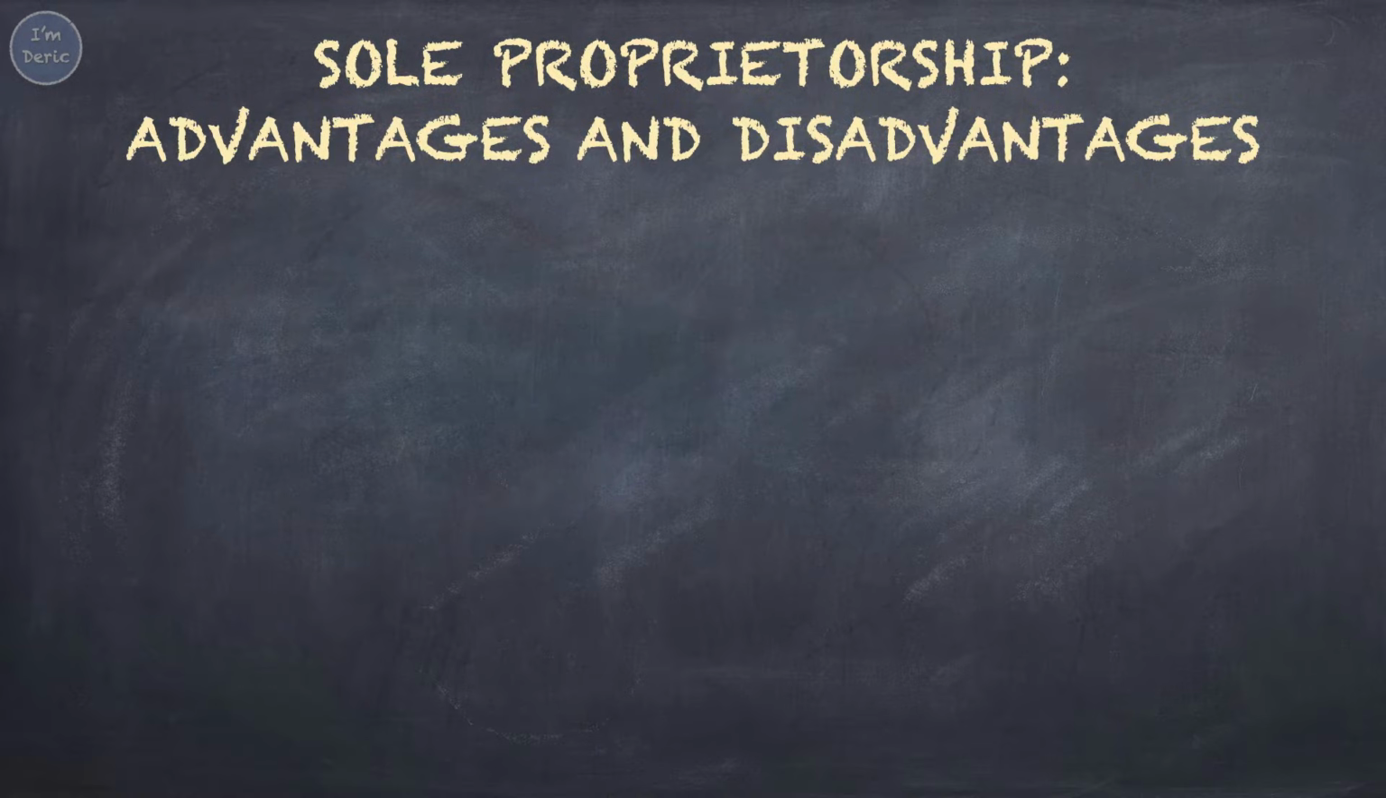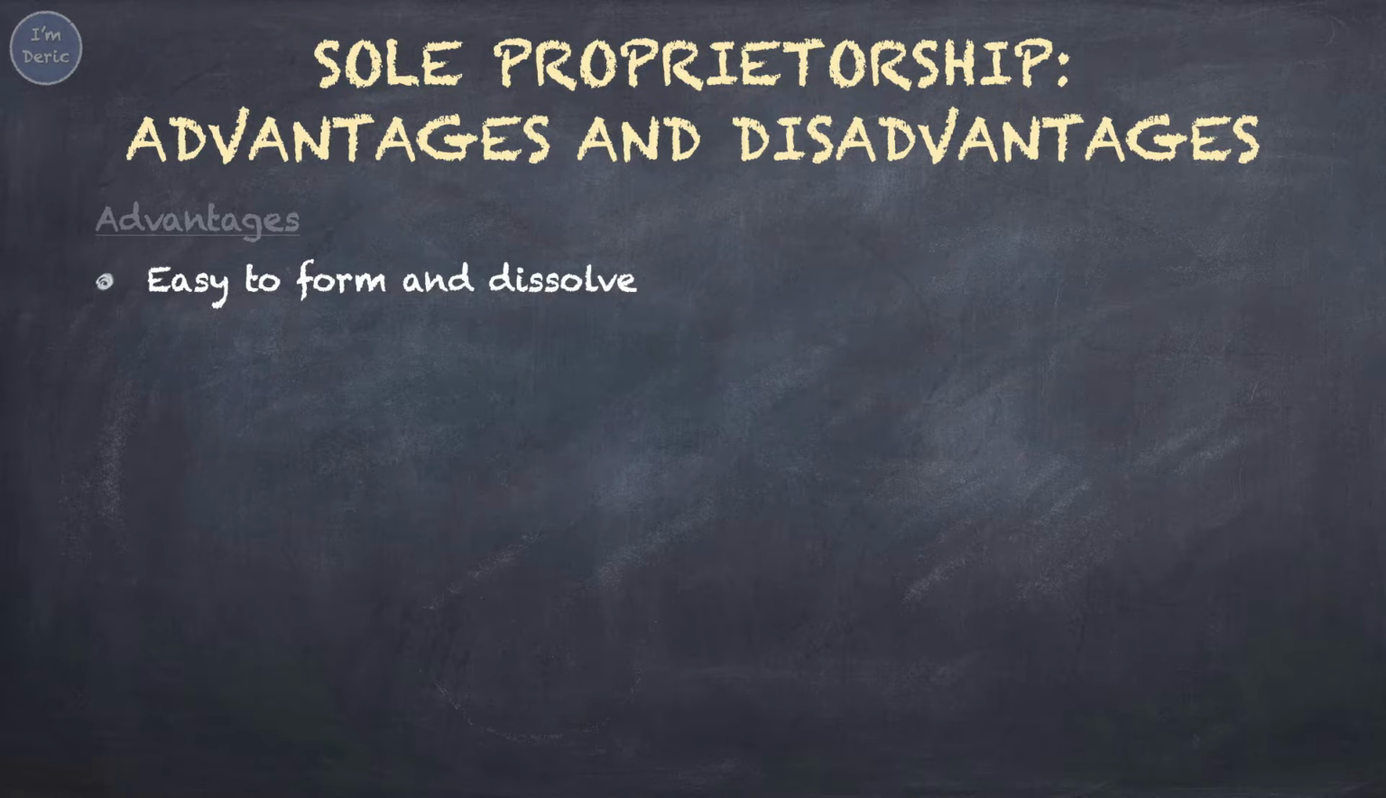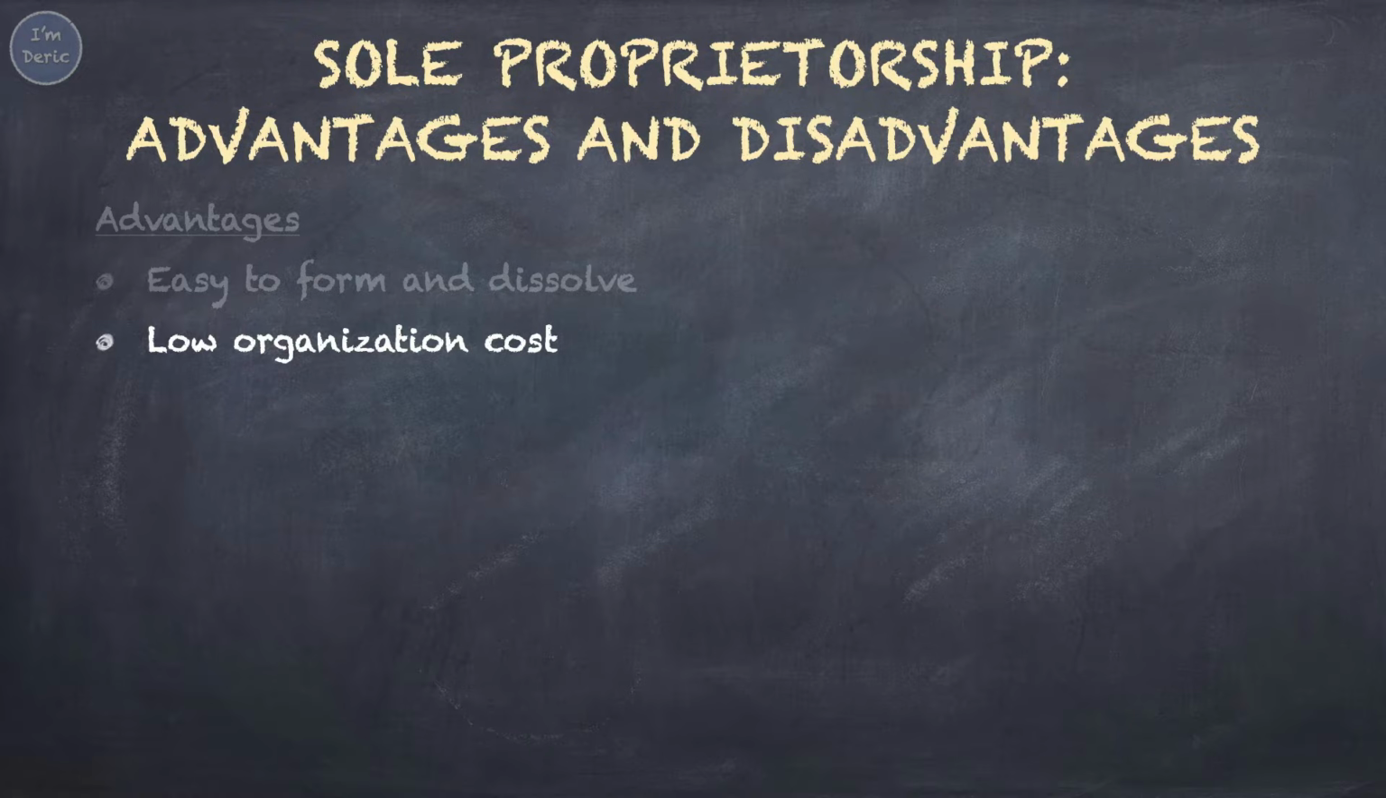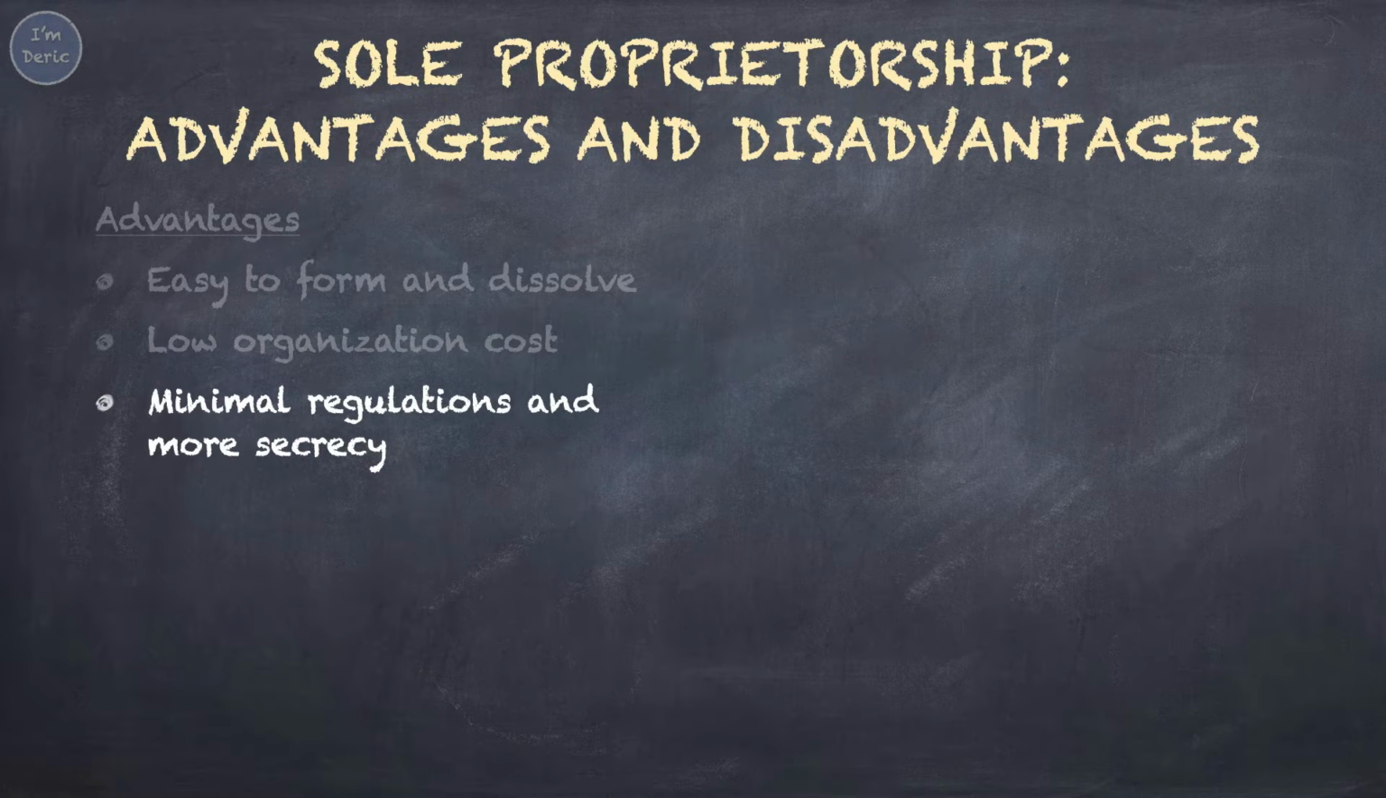For sole proprietorship, there are some advantages and disadvantages. The advantages include: it's easy to form and dissolve. Dissolve means to close. Low organizational cost. You just have to pay less than $100 to register for the company's name. Then you can start your business. The cost of maintaining the business is also usually lower. Minimal regulations and more secrecy.